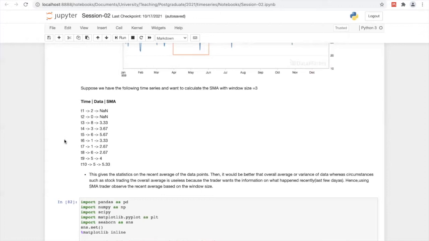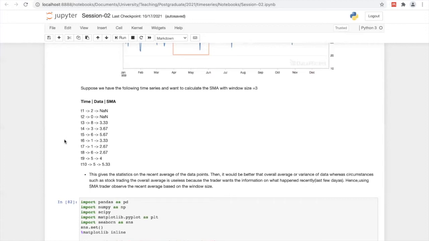The simple moving average also uses a specific technique where they use a fixed length of window and calculate the mean of that in order to represent the data points. Actually, it's useful in the contexts I explained previously, like stock trading, crude oil trading, forex, things like that. Okay.